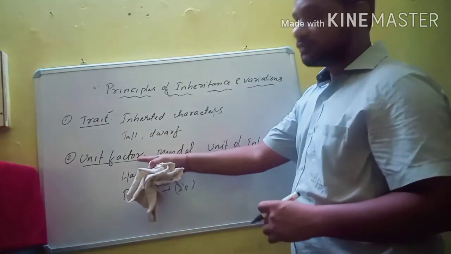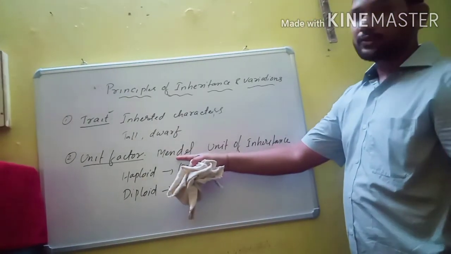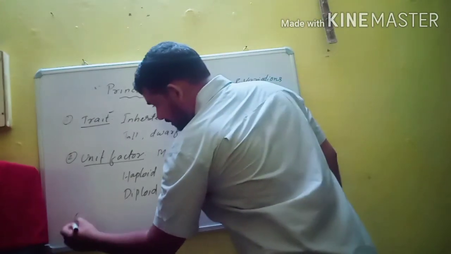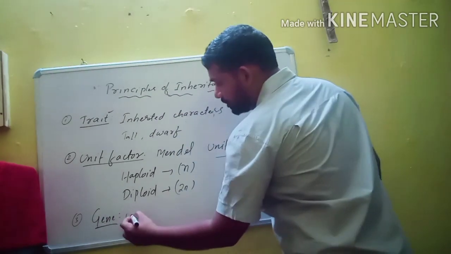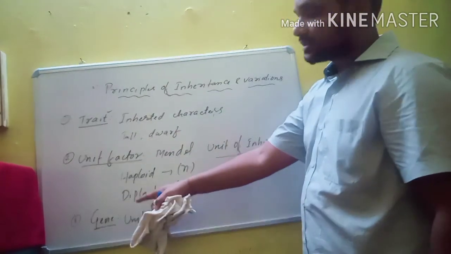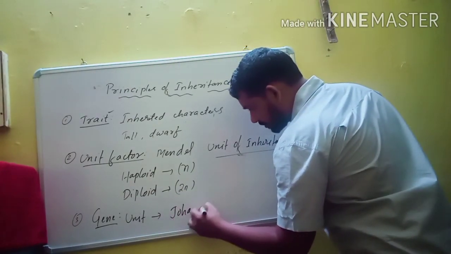So what is unit factor? It is the unit of inheritance. This term was used by Mendel. One more important term is gene. It is also the unit of inheritance. The unit of inheritance was called gene by Johansen in 1909.